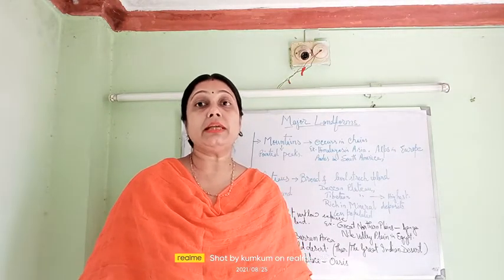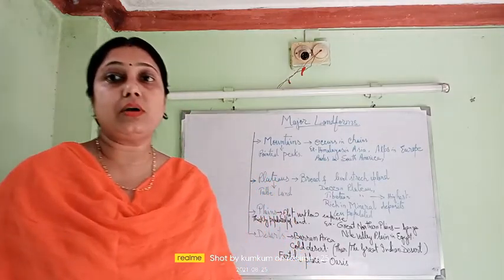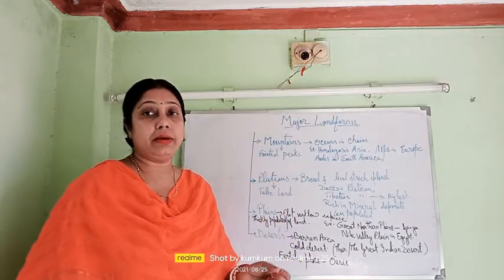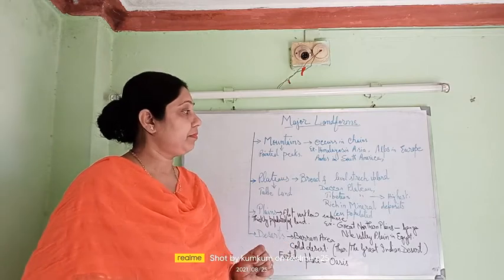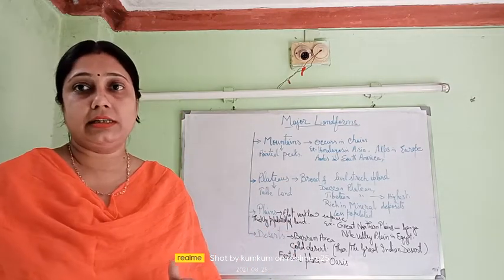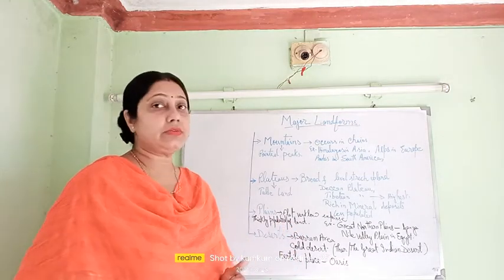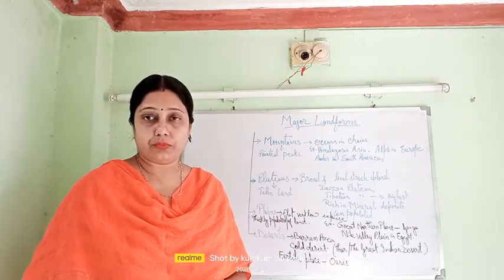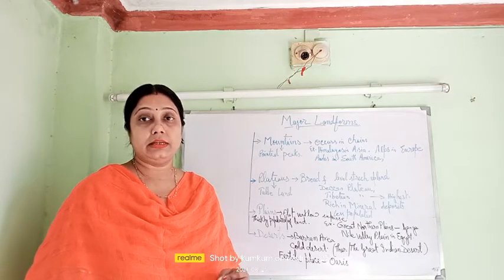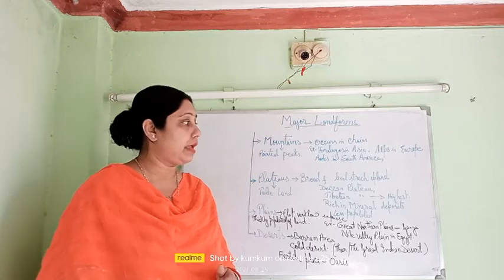Some are young mountains and some are old mountains. Among the old mountains, there are the Himalayas. We have the chain of mountains named the Himalayas in Asia. The next one is the Alps in Europe. They are also mountain ranges. Next is the Andes in South America.